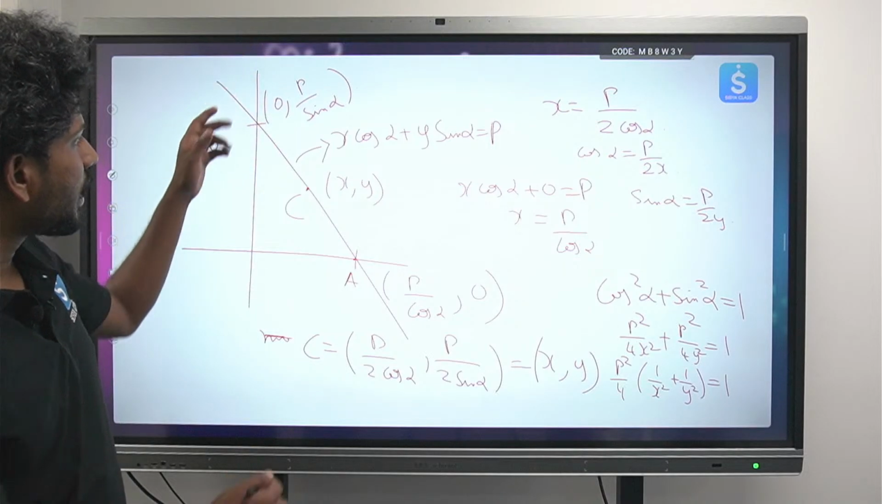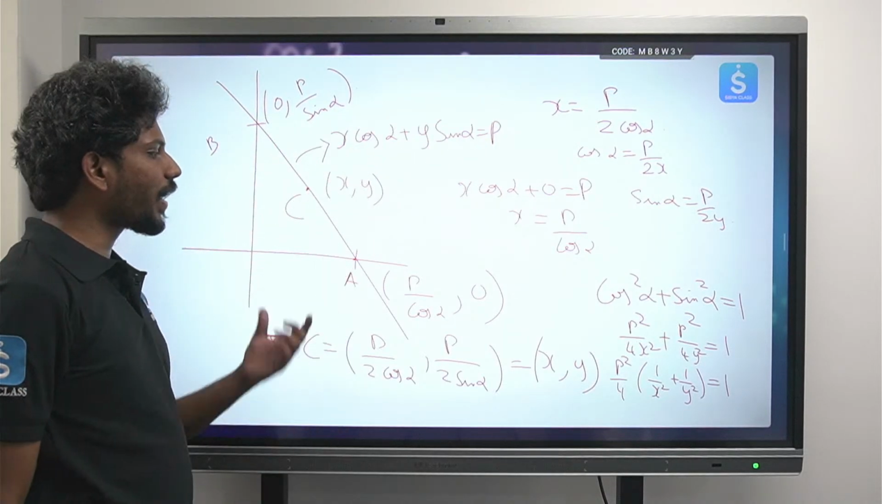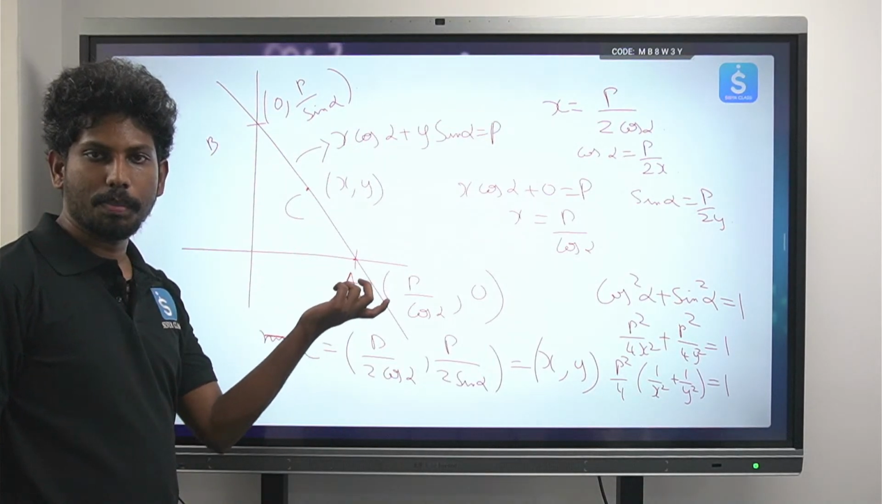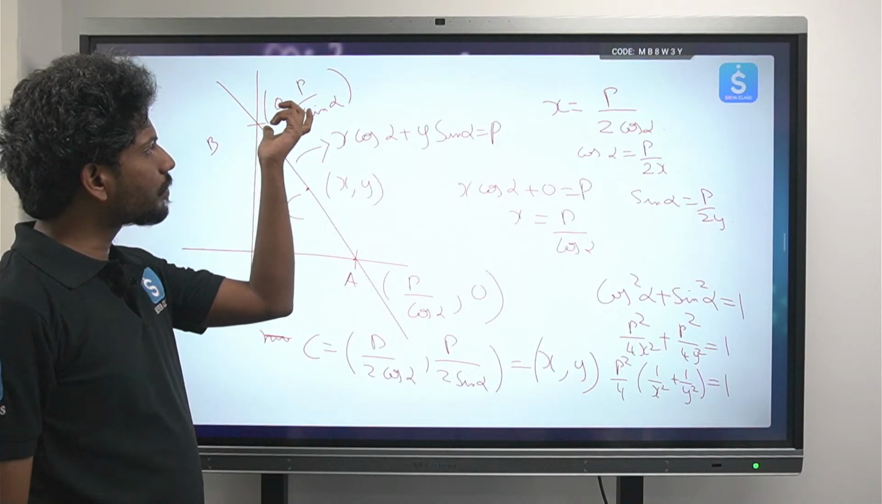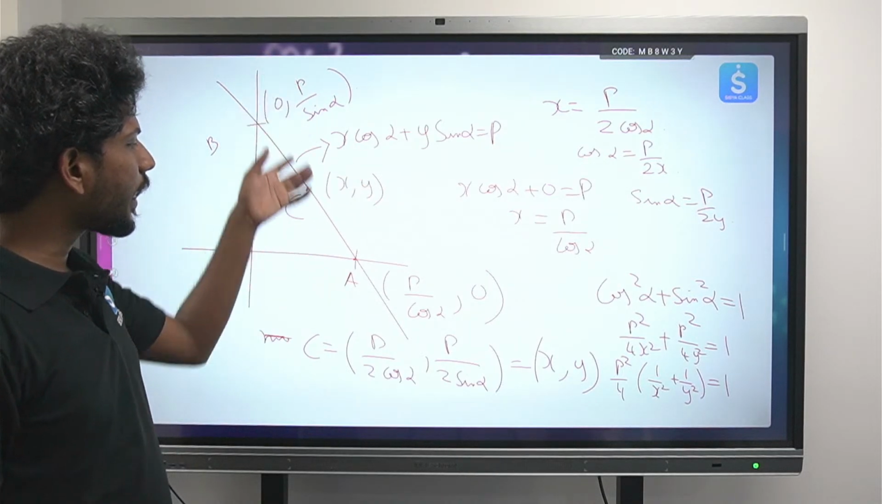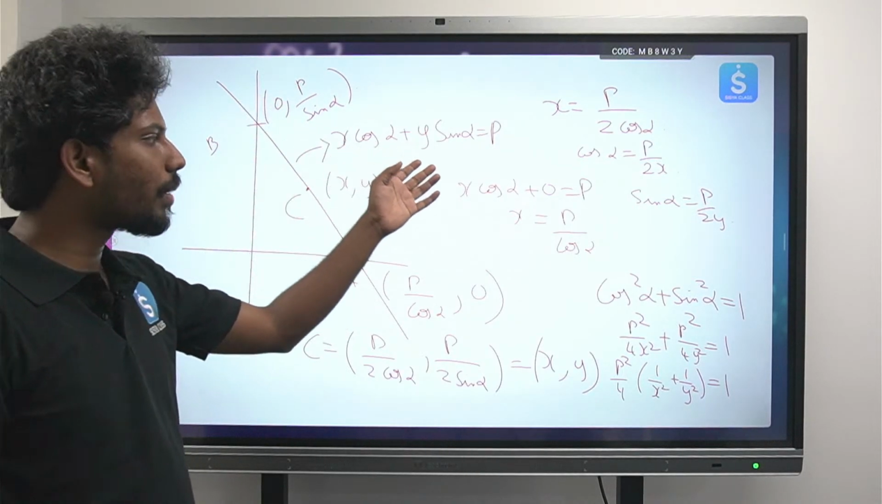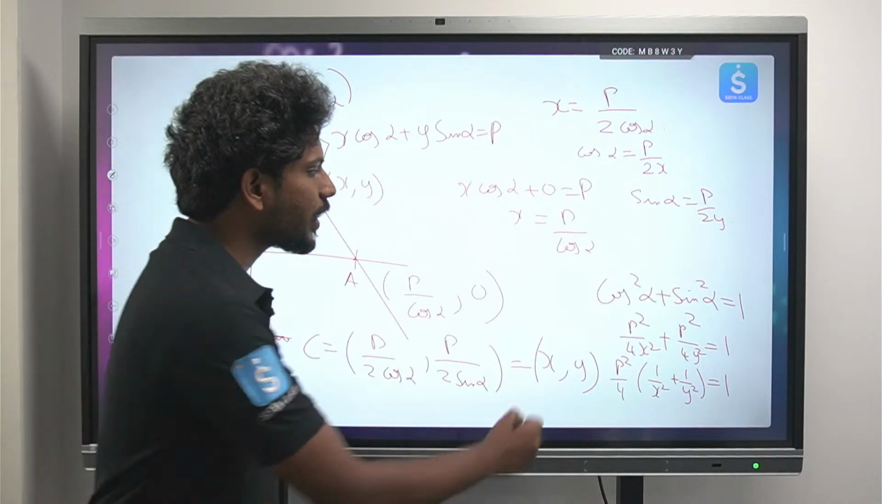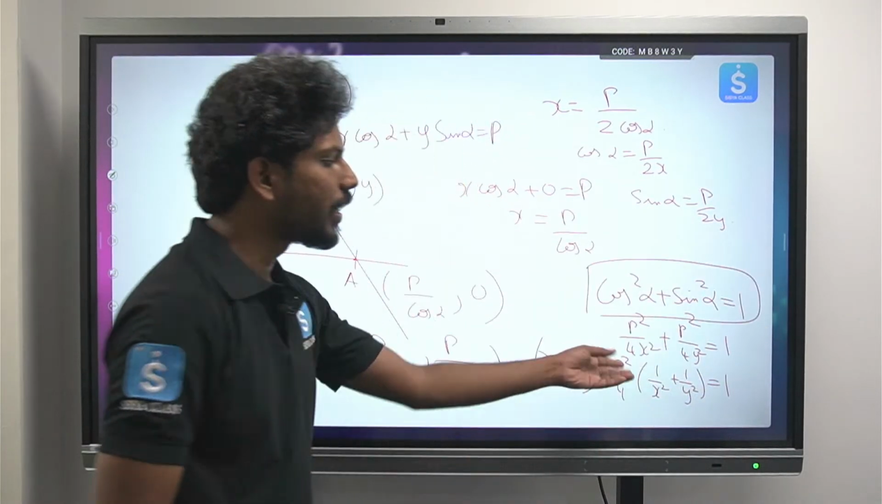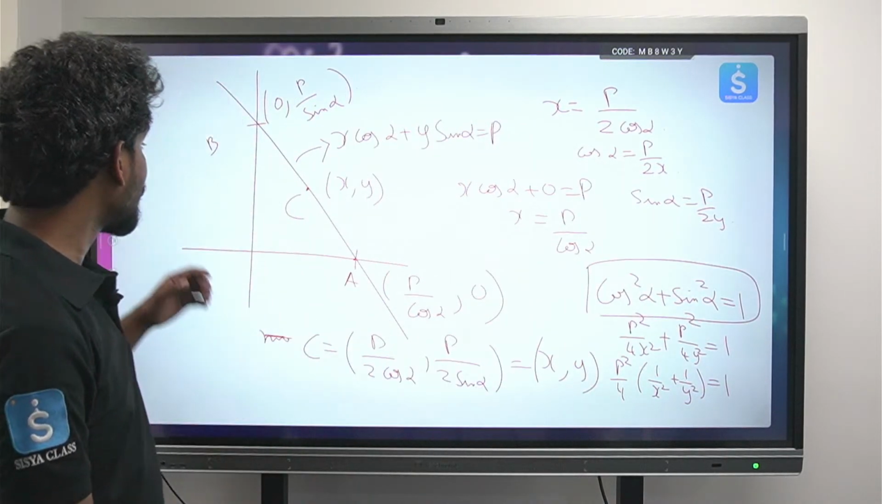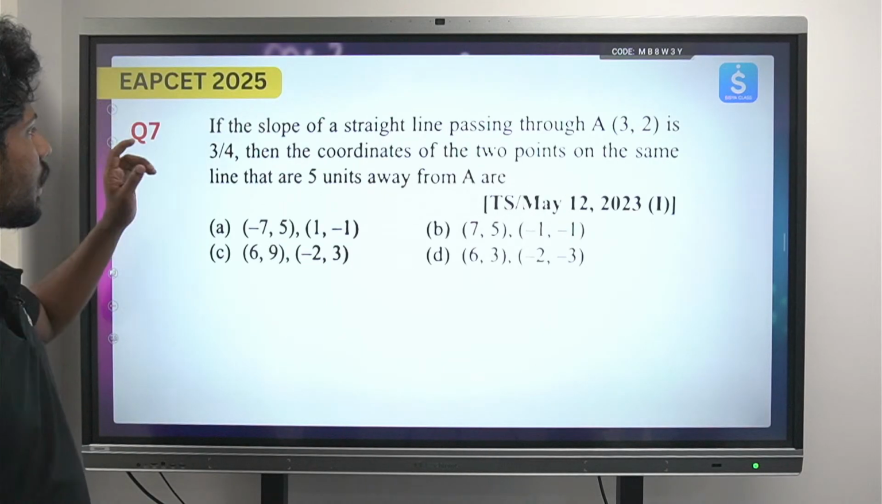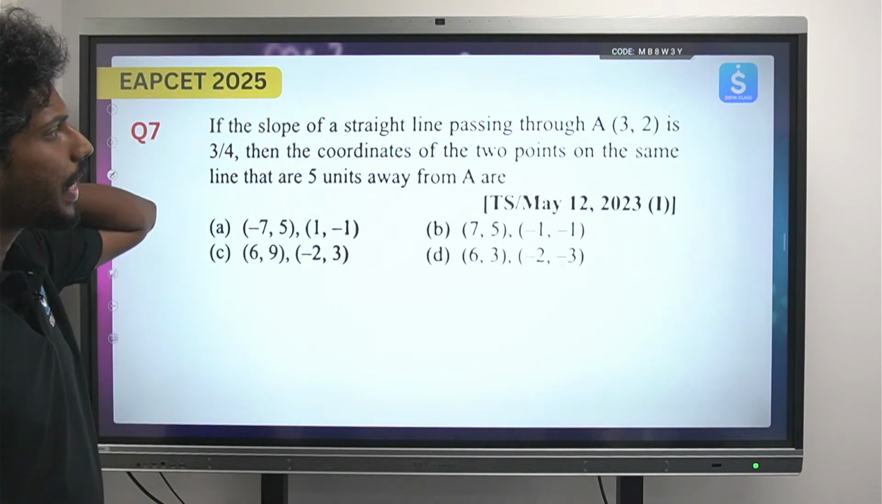So first, for this one equation you can find the intercepts. The x intercept is p by cos alpha comma 0, and the y intercept is 0 comma p sin alpha. You can take the midpoint, equate it to x comma y, and then using the relation cos square alpha plus sin square alpha, you can directly find this relation. It is very simple and easy. You can find it like this.